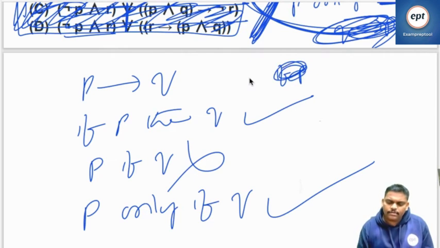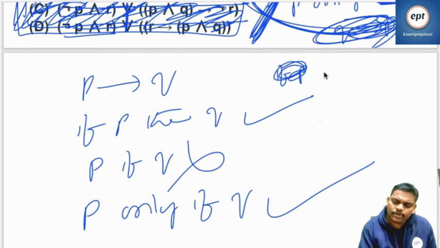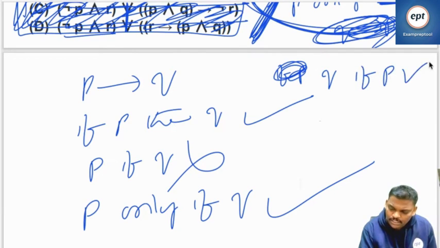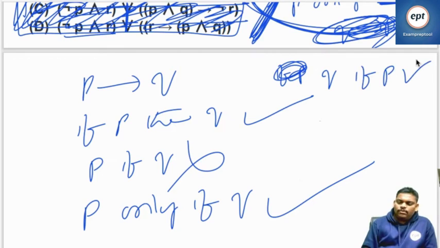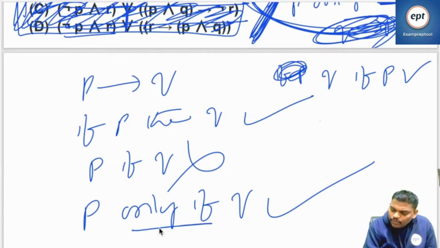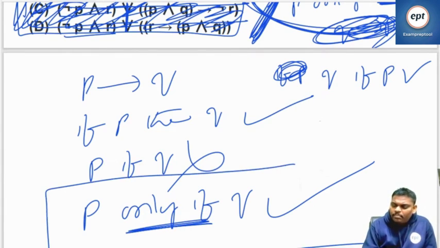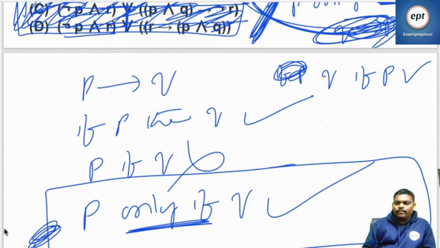That is already done. Next one more thing is Q if P. This is also true. P if Q is wrong. Q if P is right. But the same thing you can write with only if. Only if: a lot of debate happened in the classroom at this statement. In the classroom at this line, a lot of debate happened.